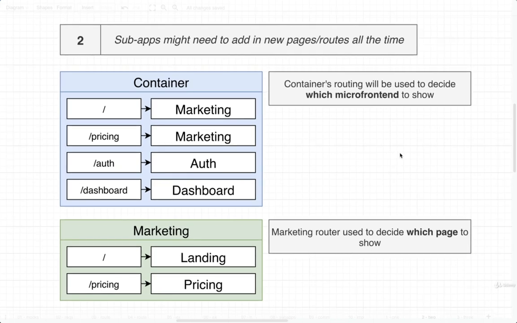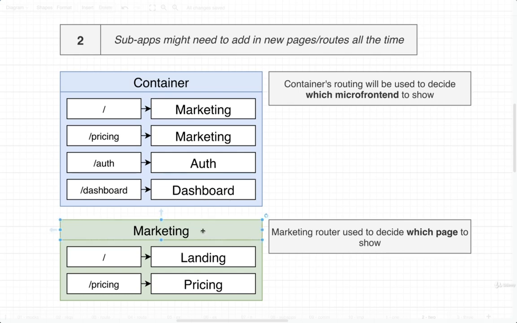Second big requirement, our sub-applications might need to add in new routes or pages all the time. So to make sure this is the case, we're going to put in some rather basic routing logic inside of our container. The container is going to take a look at just some root part of the URL and use that to decide exactly which micro front end it's going to show. So if the current path is just / by itself or /pricing, the container is going to try to show the marketing application on the screen. And it's not going to try to provide any further configuration to the marketing sub app or try to tell it exactly what page to display.